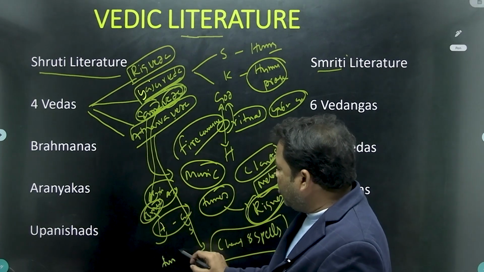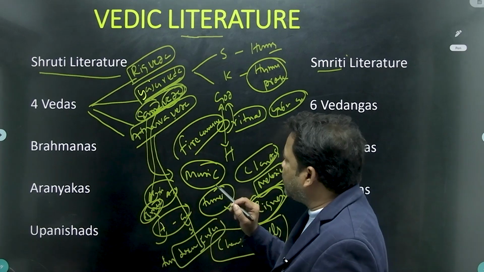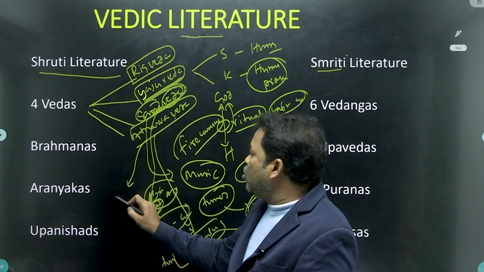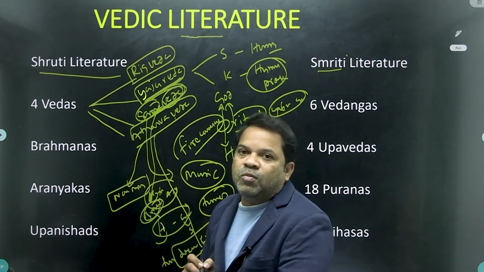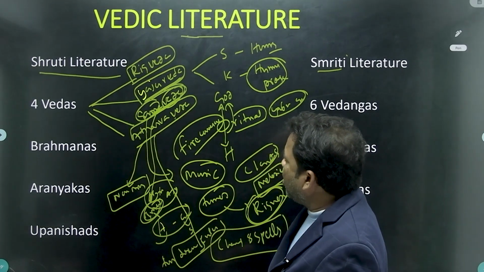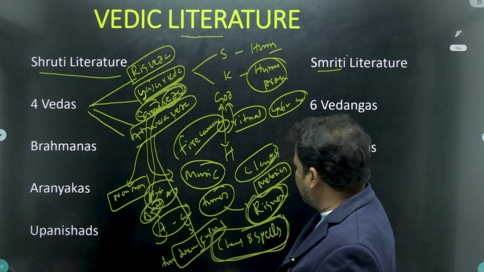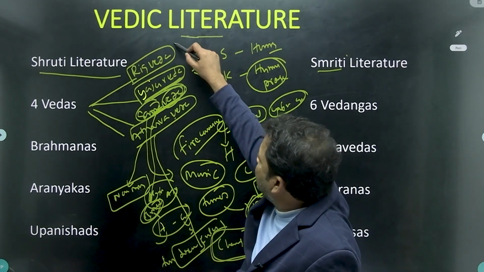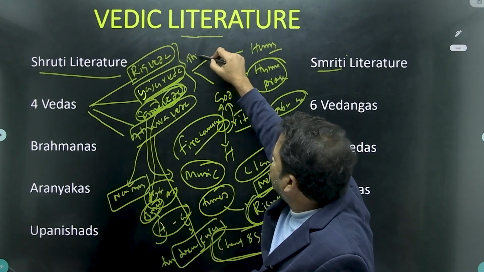So some scholars said that Atharva Veda belongs to non-Aryan Veda. According to some scholars, this Atharva Veda is also called non-Aryan Veda, because it deals with charms and spells.